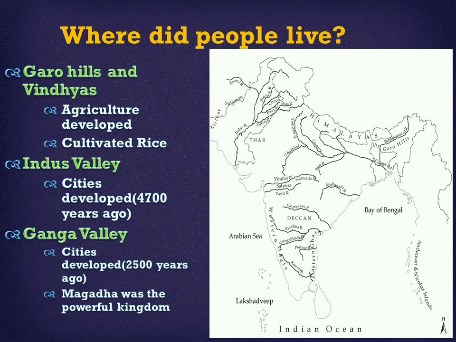In the Garo hills and the Indus region, agriculture developed, and the places where rice was first grown are to the north of the Vindhyas. Indus Valley cities were developed 4500 years ago. In the Ganga Valley, cities were developed 2500 years ago. Magadha was the powerful kingdom, which we can call present-day Bihar.